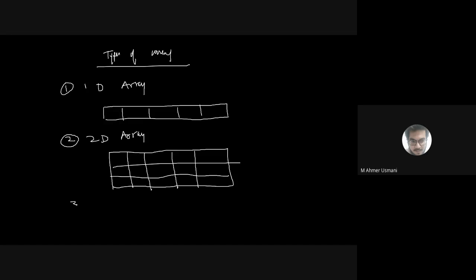And then we have the last category, which is called a multi-dimensional array. What is a multi-dimensional array? How will it look? Representing it is a difficult task, but I will just try to make it. The representation is somewhat like this: a multi-dimensional array.